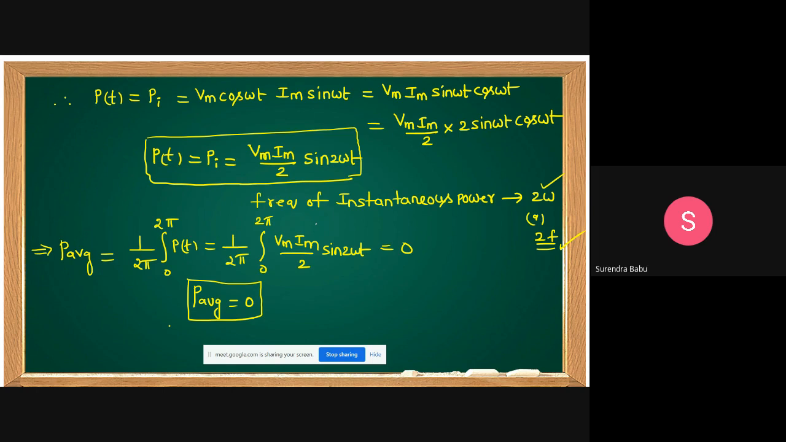That's why the average power consumed by the inductor, the inductor cannot dissipate the power. It stores the energy, but it cannot dissipate the energy. That's why the average power, if you do the integration and substitute the limits, you can get 0. That's why, in one cycle, I'm talking about this total analysis for one cycle, the average power is equal to 0.